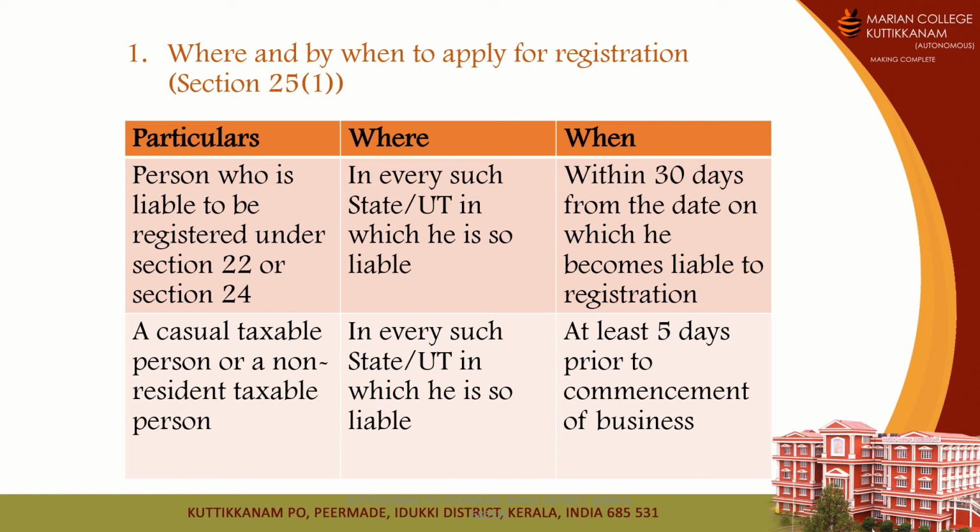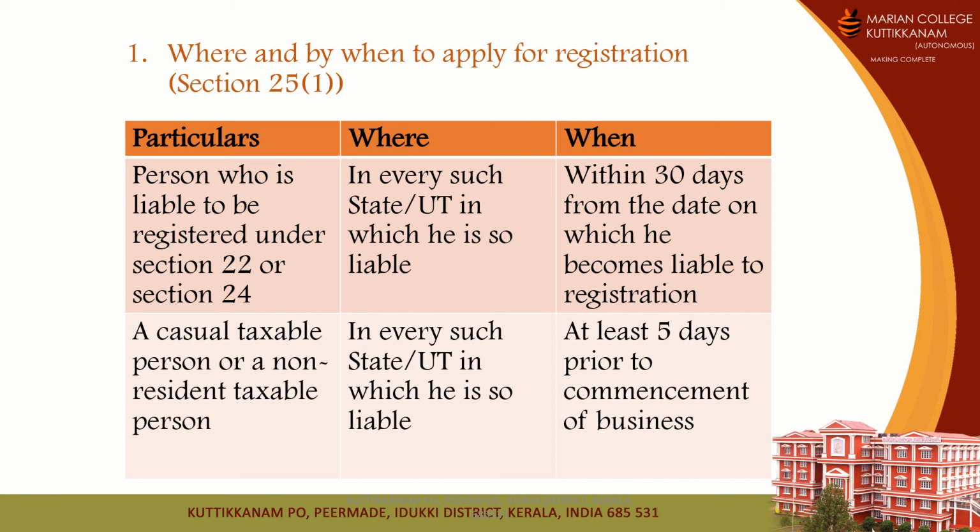So in case of a casual taxable person or a non-resident taxable person, in every such state or union territory in which he is so liable, these persons should apply for registration at least 5 days prior to the commencement of business. They should apply for registration at least 5 days before starting the business. So this provision is with regards to a casual taxable person or non-resident taxable person.